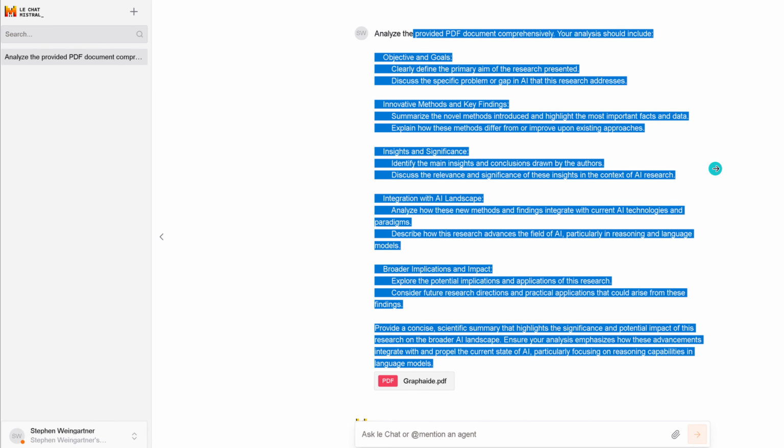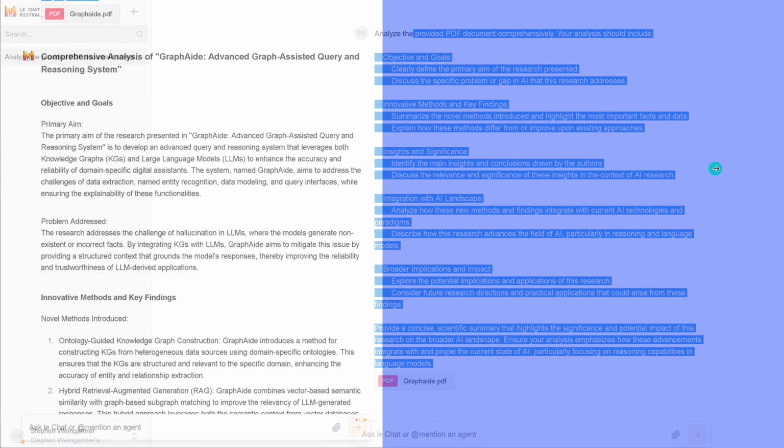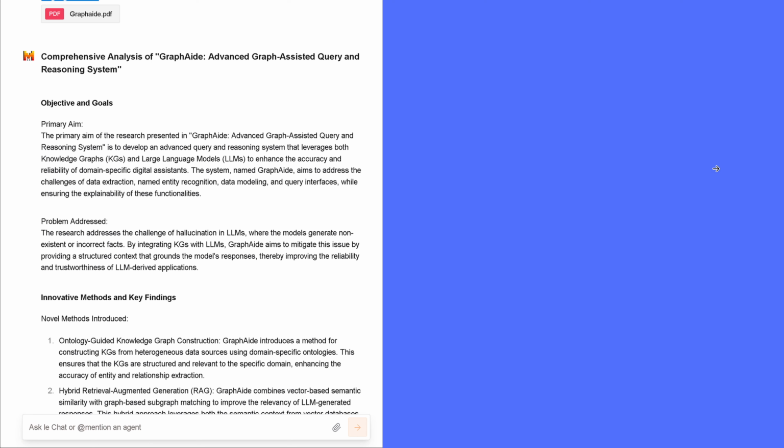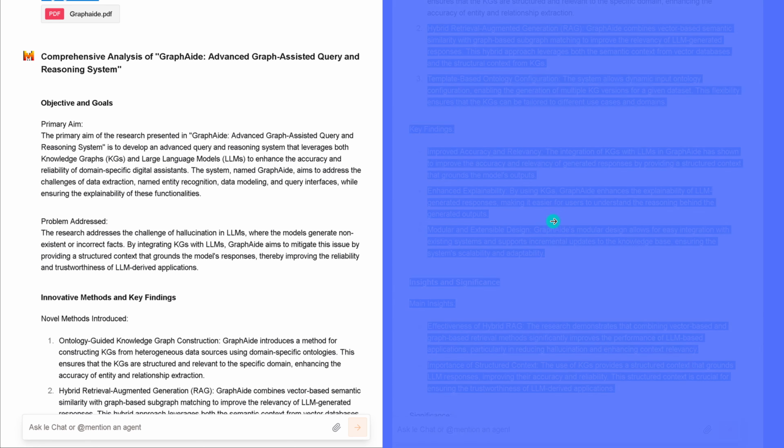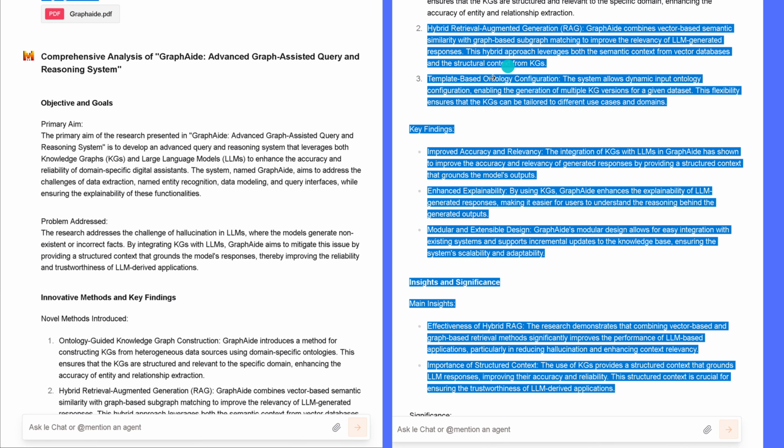And now to the reply by this beautiful new model, 124 billion free trainable parameter. Comes back, says here, comprehensive analysis of this PDF about graph, assistant, query, and reasoning system here. Primary aim, problem addressed, novel methods introduced, key methodologies, key findings. Second page here is then here, improved accuracy, explainable insight, significant main insight for the hybrid RAG system.